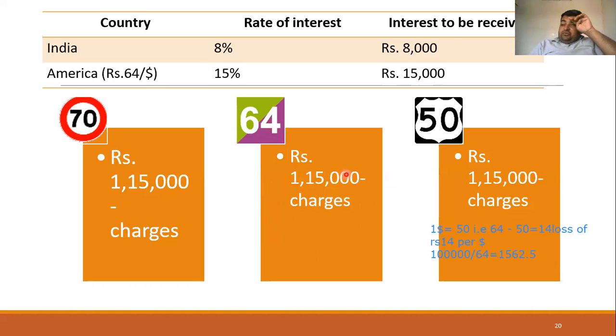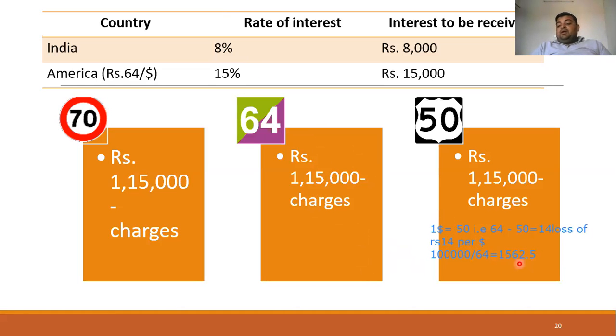at the rate of 64 for the amount of rupees 1 lakh that he has invested. At the same time, he has sold a 3 month future of US dollars at the rate of rupees 64 per dollar. Now what will happen? It means that the currency rate fluctuation risk has been covered. Although the price of the dollar has fallen by rupees 14 per dollar, the person will get the same amount, that is 1 lakh rupees, because he has already sold